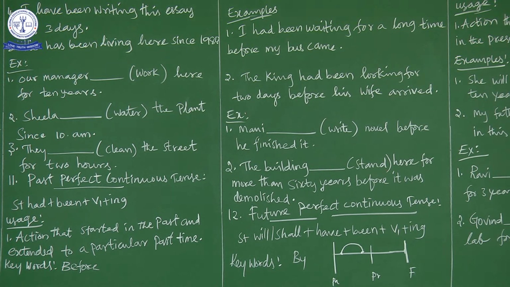Now let us move on to the next example. Mani had been writing a novel before he finished it. Now in the graphical image, Mani started writing his novel and he is writing. At a particular time he finished it. So what is the action finished? The writing of the novel finished. So when? Before he finished it. What was the action going on? Writing a novel. The writing of the novel started here in the past and it was going on, and when he finished, what action completed?